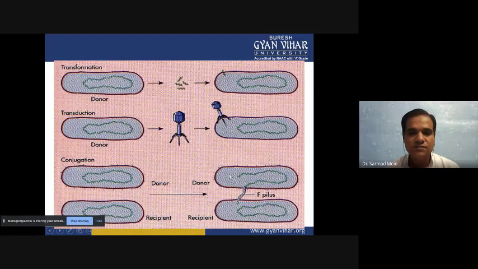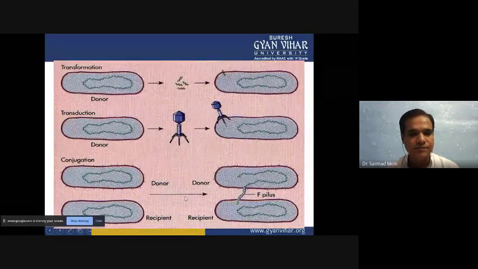These donor organisms have DNA. It may be inside the nucleoid, or it may be inside the plasmid. The plasmid will replicate, and an extra copy goes to the recipient organism, which then has that new DNA. So both will become donor-type organisms. Later on, these two organisms can also donate to other organisms which don't have the same plasmid or that particular gene, so they can transfer it again.